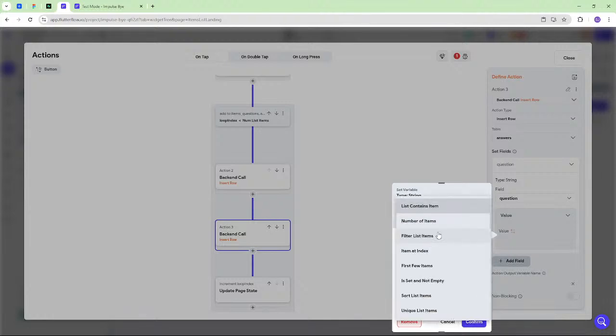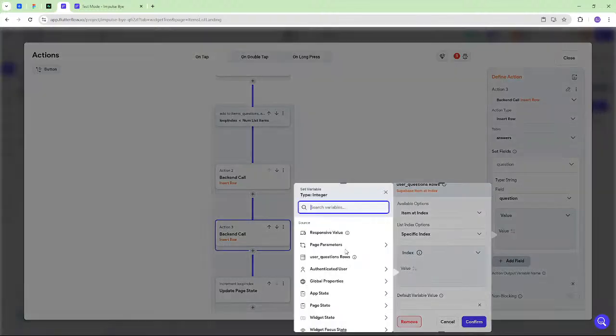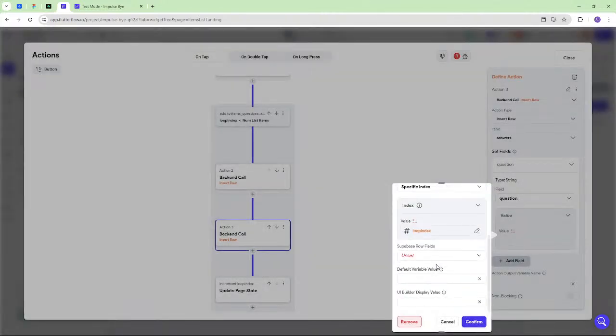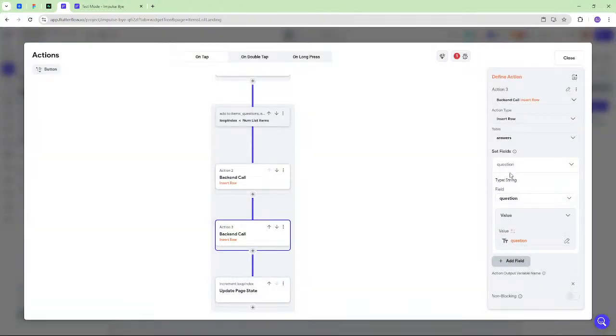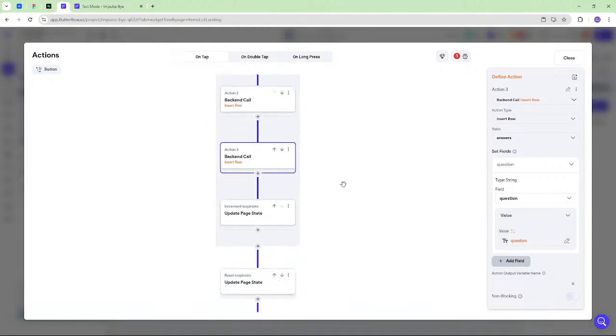Yeah, it's the same thing, right? Because we're sort of initializing it from user questions. So specific index, and we are at loop index. And we want the question. Oh, and look, we could even set a user. Do we have an item? Yeah, we do have an item ID here too.